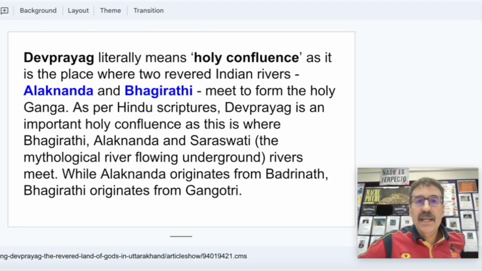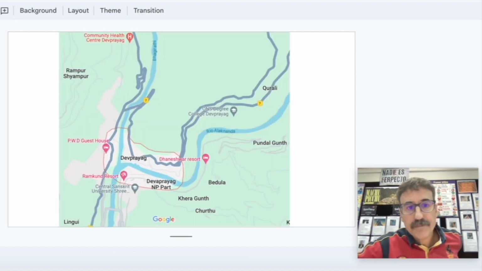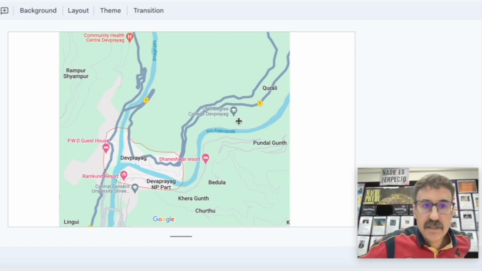Devprayag literally means holy confluence, and it is the place where two revered Indian rivers, Alaknanda and Bhagirathi, meet to form the holy Ganga. It is a very holy place. If I go to Google Maps, this is where Devprayag is. Here is the Bhagirathi River. Here it meets with Alaknanda.